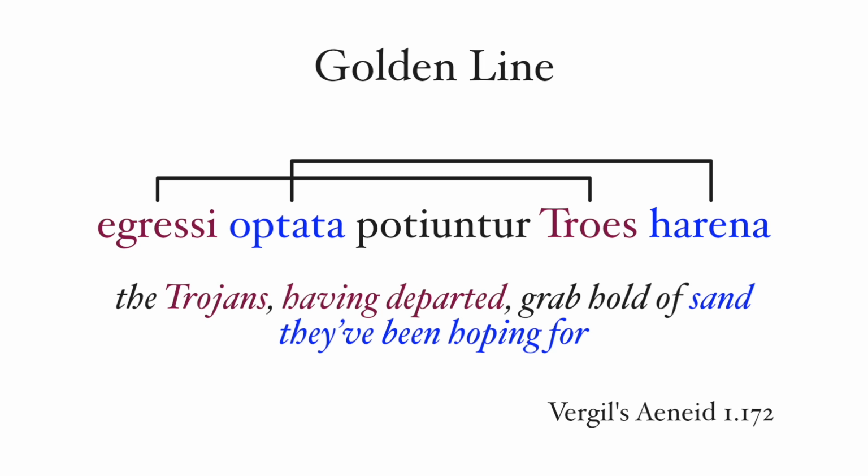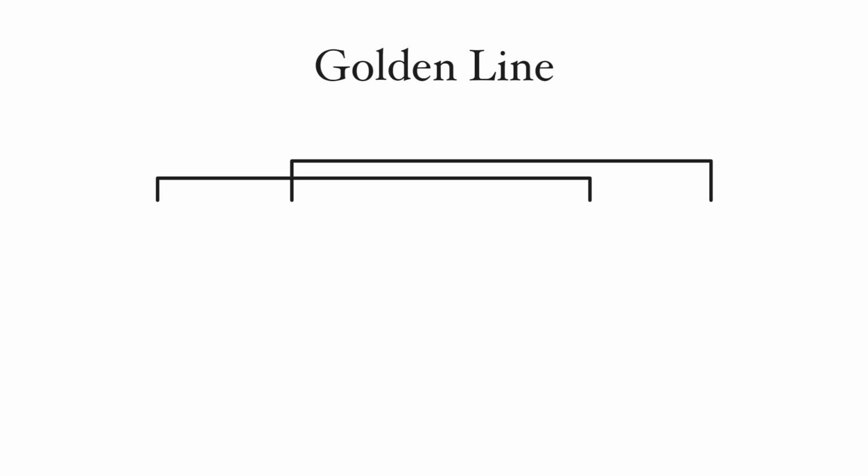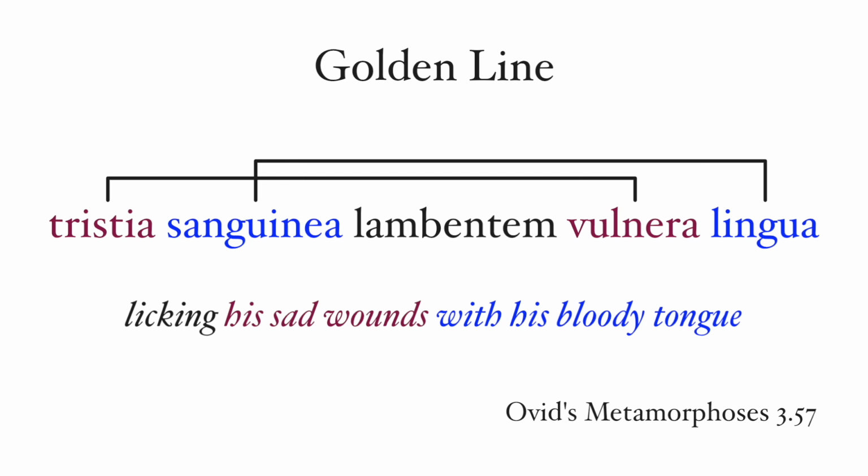Egressi optata potiuntur Troes harena. The Trojans, having departed, grab hold of sand they've been hoping for. The synchesis puts the adjective egressi with Troes and the adjective participle optata with harena. Here's another one from Ovid, where the verb position is served by a participle, Book 3, line 57. Tristia sanguinea lamentatur vulnera lingua.